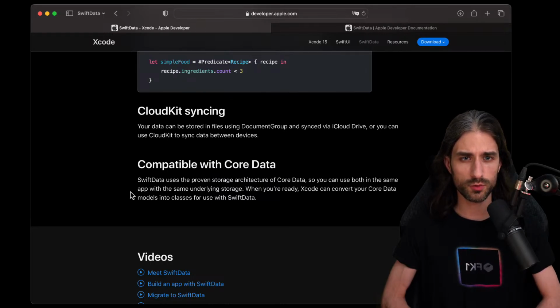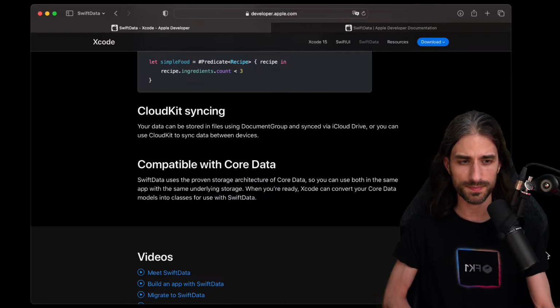And also it shows that we can kind of mix and match SwiftData and Core Data in the same app. If you're working on an existing app that relies on Core Data, it's definitely a good thing, because I guess this means that you will be able to implement maybe new screens in SwiftUI using SwiftData, while older screens still use UIKit and Core Data, but both query the same data store.